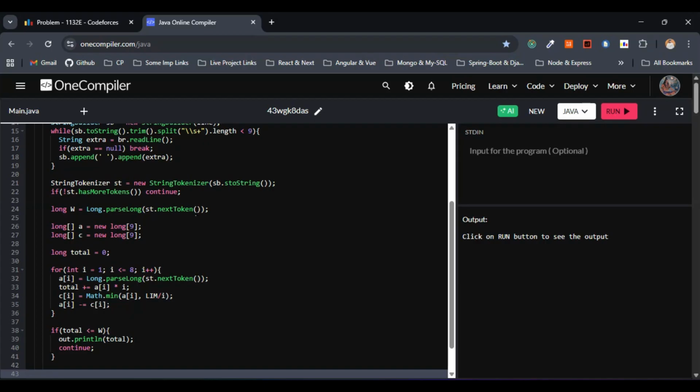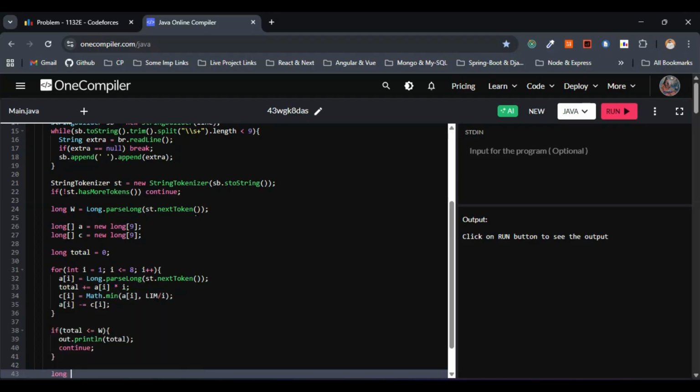So we have to go with the base and picked, right? Base is nothing but the minimal weight we want to reach by greedy pick, so that remaining capacity is less than or equal to LIM. In simple terms, when total is not less than or equal to W, then we have to move on with the base, or the minimal weight we want to reach by greedy pick, so that remaining capacity is less than or equal to LIM. This one we have discussed in the approach as well.